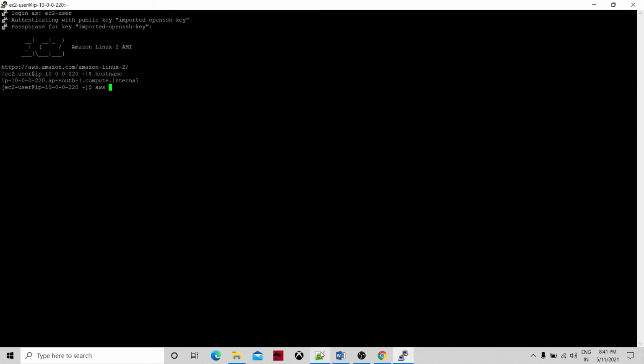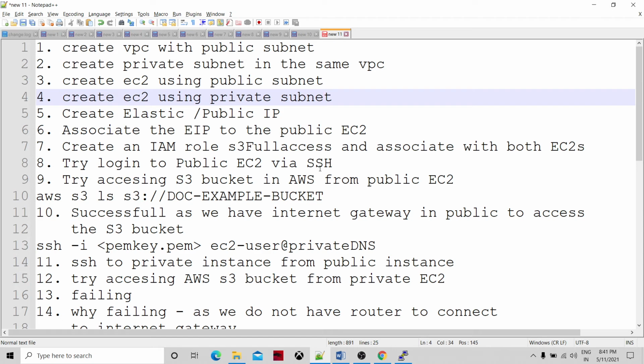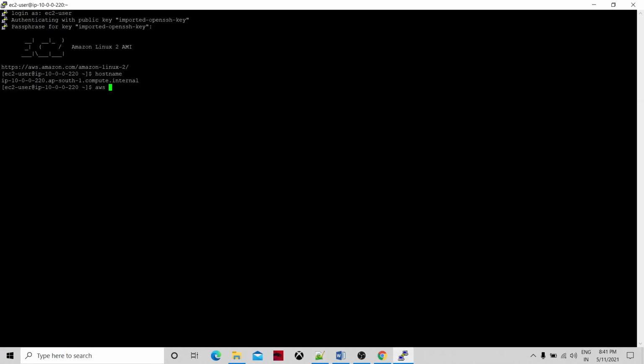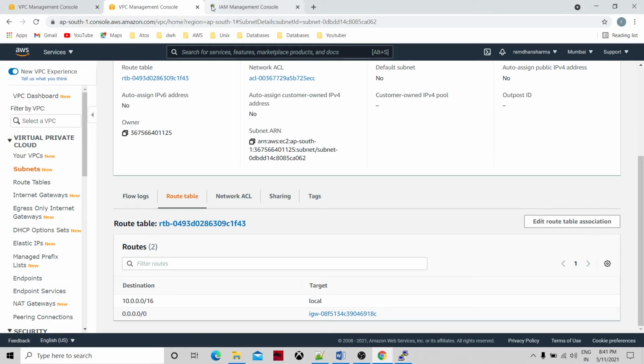So it should access the bucket. I have already copied a command; I will paste it here and give my bucket name. This is an AWS CLI command: aws s3 ls s3:// and your bucket name. What is my bucket name?